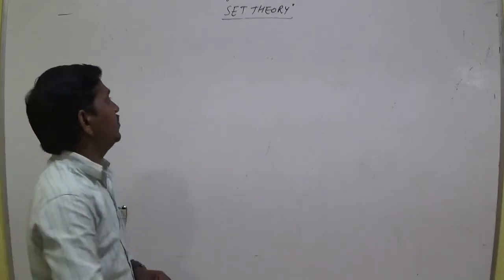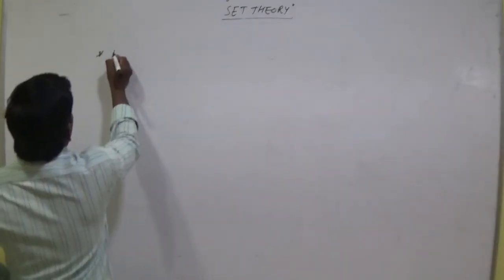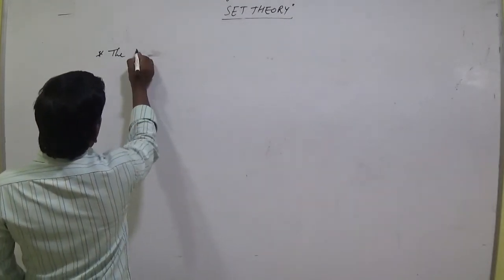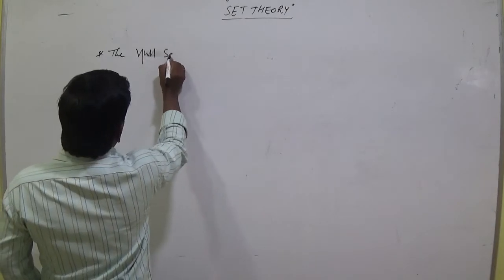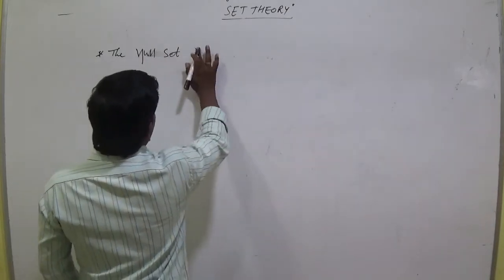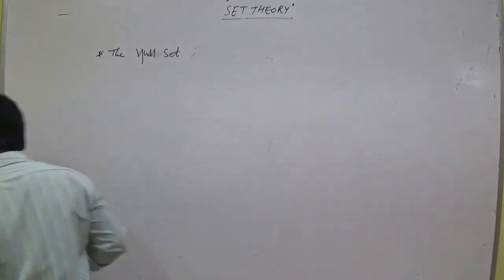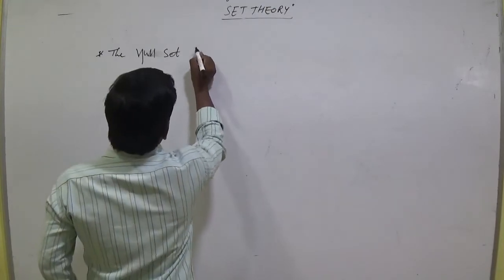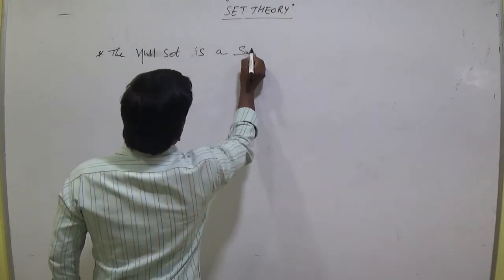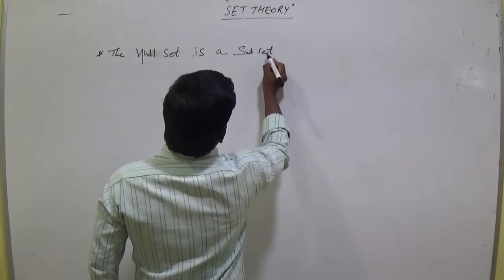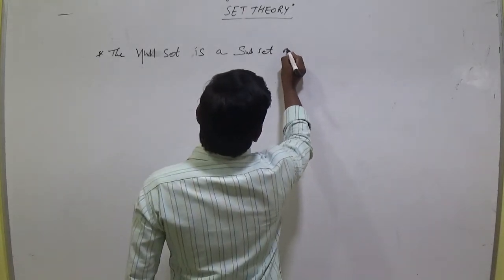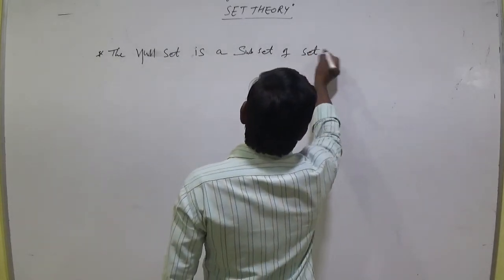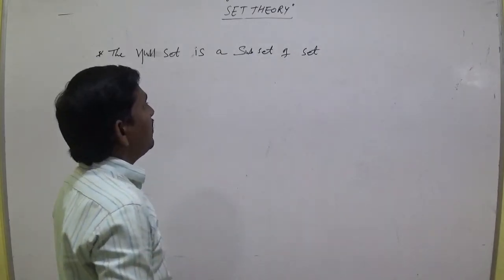And the null set is a subset of a set. Null set is a subset of set.